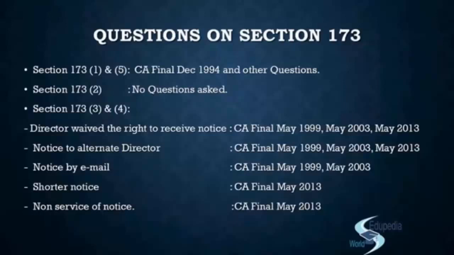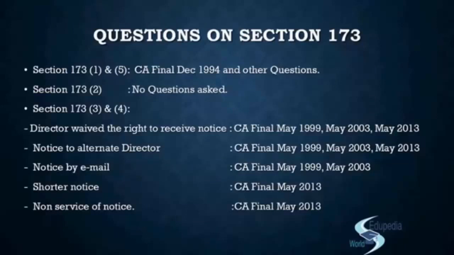The answer was no, because if you look into the question, the gap between May and October, the 2 months, was more than 120 days, and hence the provisions of 173 subsection 1 were not followed, and that was a default, right, and hence the director would bear the penalty of rupees 25,000 each, right. So just look at the way the questions are put forward. You are given 4 dates, and you think, okay, 4 board meetings are held, that was the minimum requirement. There was no requirement for every quarter, so yes, it is correct. But no, right? You have to check all the provisions. And one provision, that is the maximum gap of 120 days, was not fulfilled.